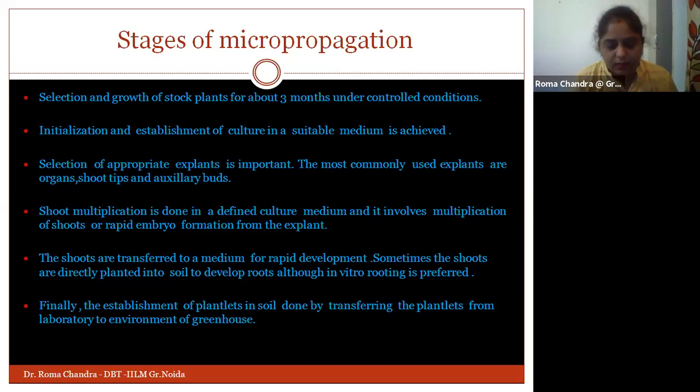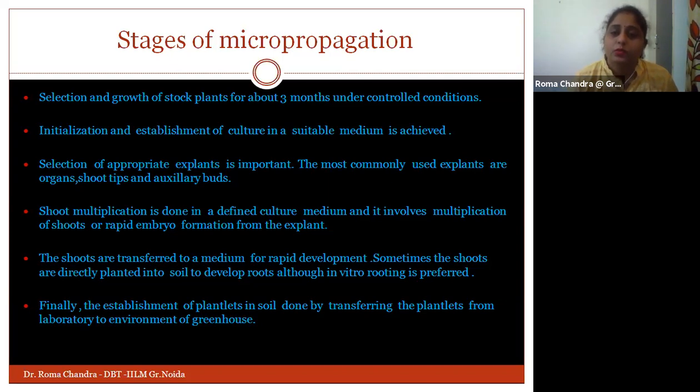We need to see how the plant grows, and it should be for a minimum time span of 3 months. We need to grow it in a controlled condition and select the best of them, one that is disease free, and from where we can pick up our cells, the explants, and move ahead with the multiplication process. So the first step is the selection and growth of our stock plants. And initialization and establishment of culture is important.